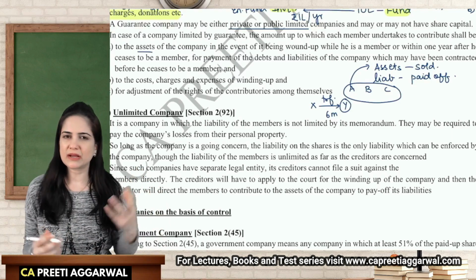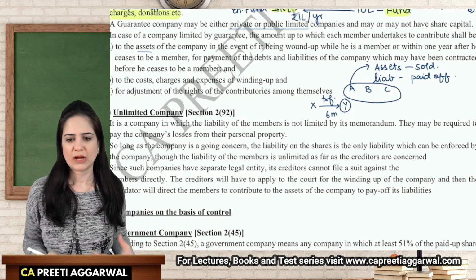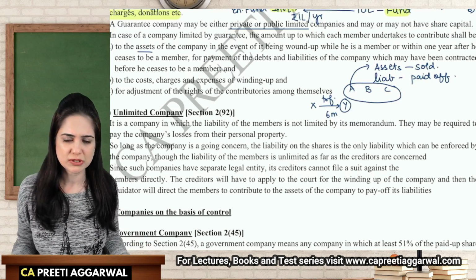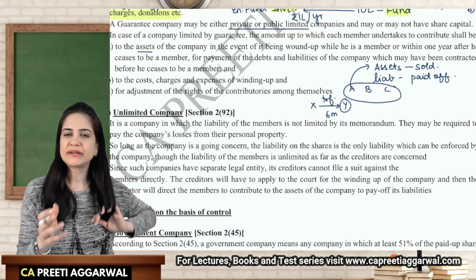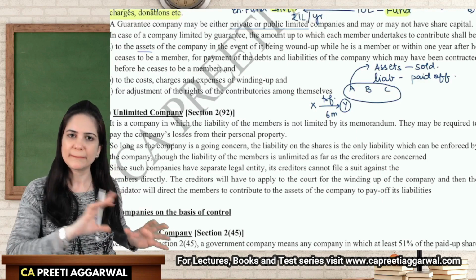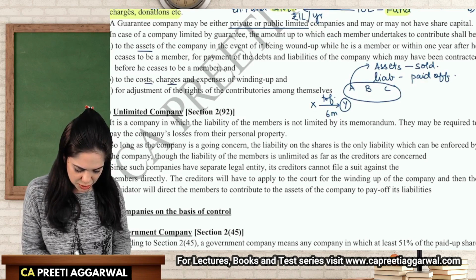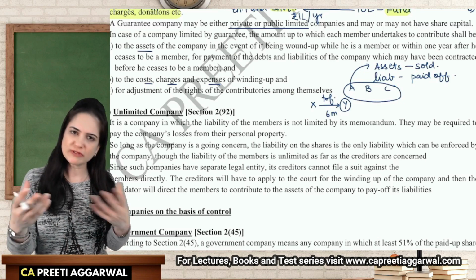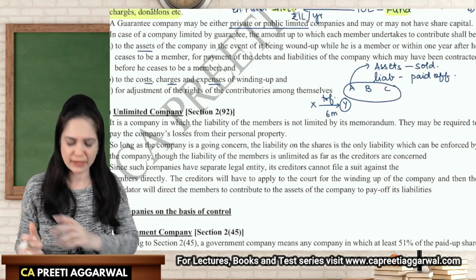So company had taken loan or company had incurred certain expenditure while I was a member. I have transferred the shares and the company goes into liquidation. Then in that case, X will be liable, but only to the extent of liabilities which were incurred while he was a member. I will also contribute towards the cost, charges, expenses. It means whatever amount that I'm paying will be used to pay off the liabilities, but it will also be used to pay off the cost, expenses, charges of winding up.